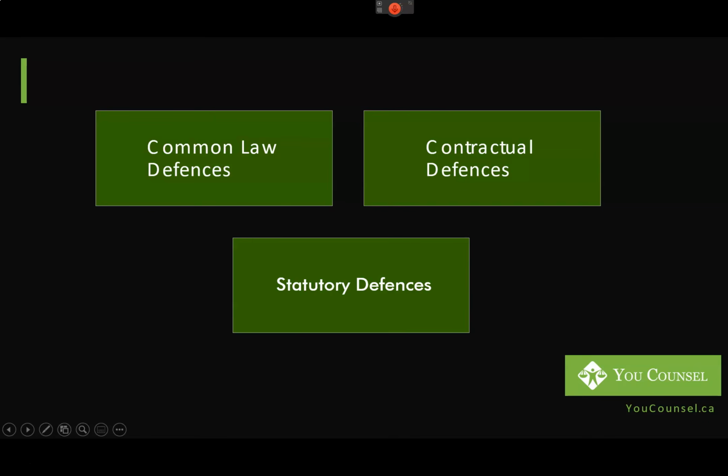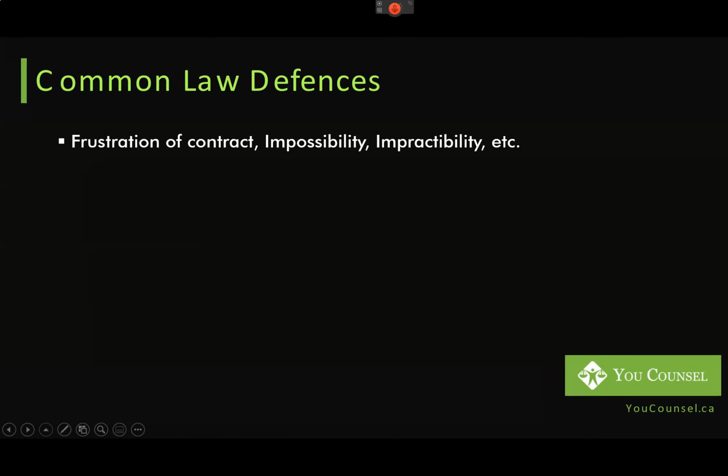So what are common law defenses? There are many justifications, many defenses for a breaching party to avoid liability or its obligations. There could be mistake, duress, coercion, or misrepresentation. So there is a variety of defenses that may be available to a party. But with respect to the scenario that we are dealing with, which is COVID-19 and the pandemic, generally speaking, the common law defenses that would apply are frustration of contract, impossibility, impracticability, etc.